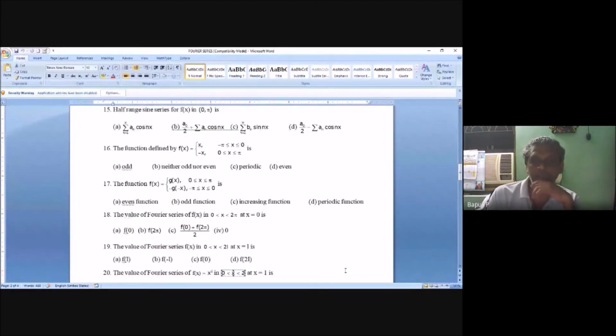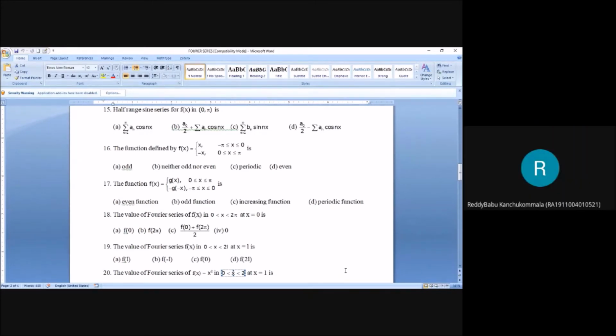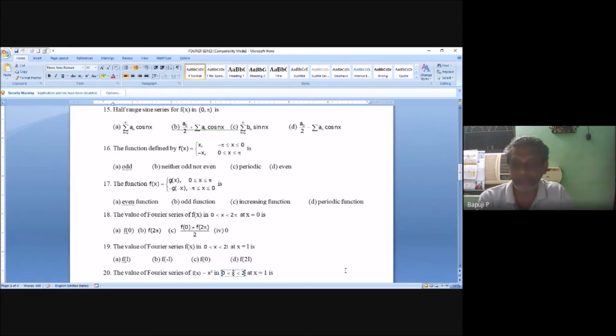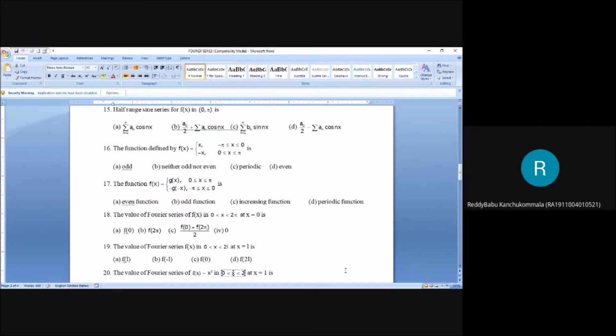The value of Fourier series f of x in 0 less than x less than 2l, that is okay. X is equal to l, that is not one. So what is the answer? Or you can take x less than or equal to 2. X is equal to 1, what will you get? F of 1. Very good. Why? Sir, it has continuity. Very good.